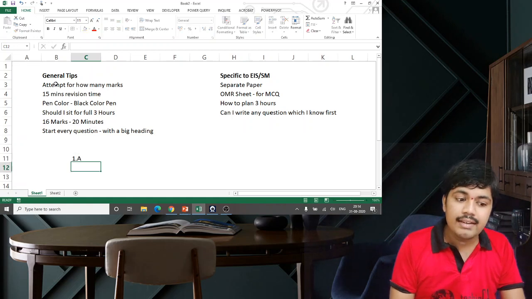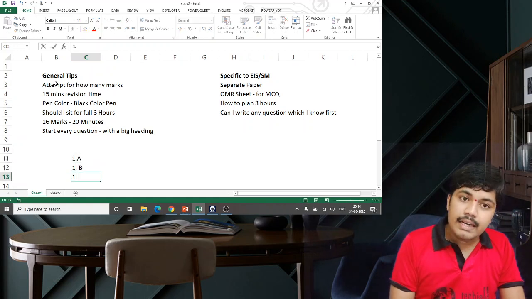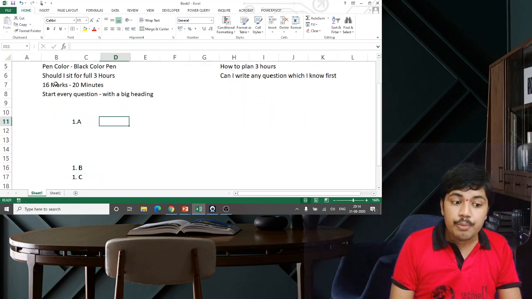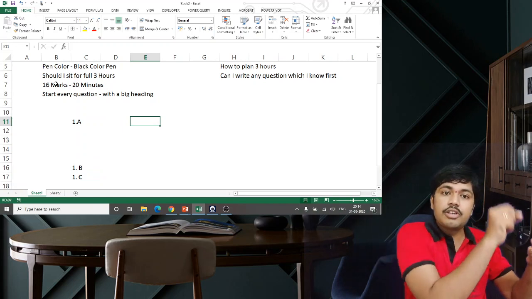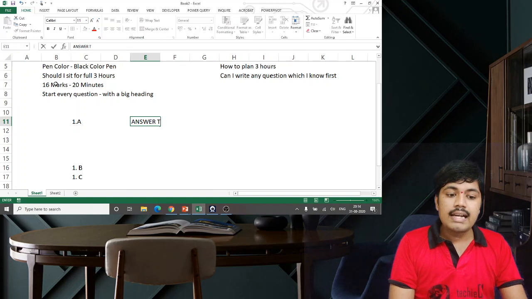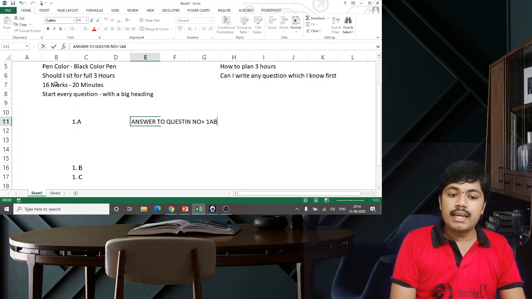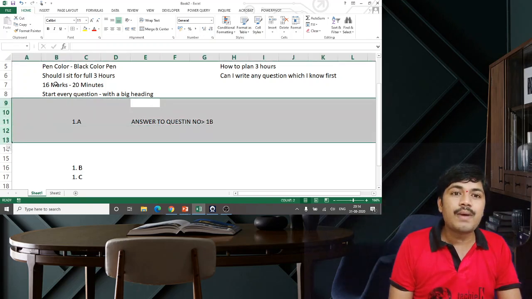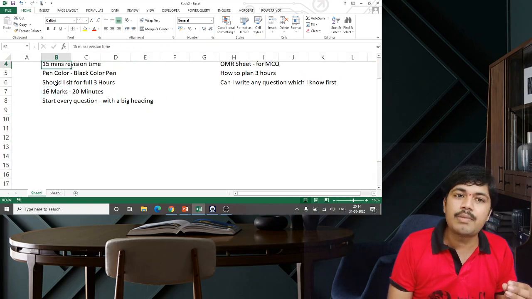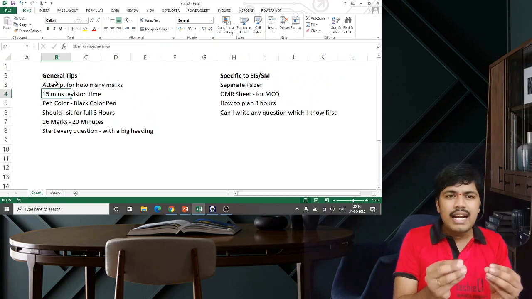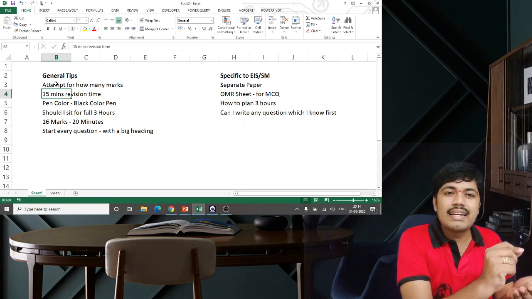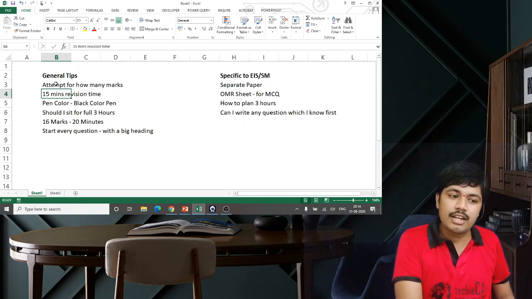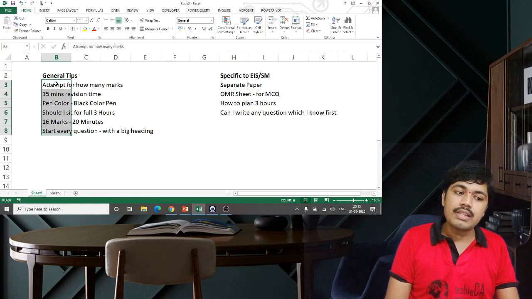So once you complete a question, let it be like I completed 1A, then 1B, then 1C. After completion of each one, leave 3 or 4 lines of gap and put a clear heading. In the margin you write 1A, and in the center also write Answer to question number 1B. Write it clearly so that people will not miss it while correcting. This is a practical problem which is there in our exam. And children, don't commit mistakes in writing and bubbling the hall ticket number. Don't commit such idiotic mistakes. I am not the person to teach those kinds of things, so please don't commit such mistakes. So these are the general tips.